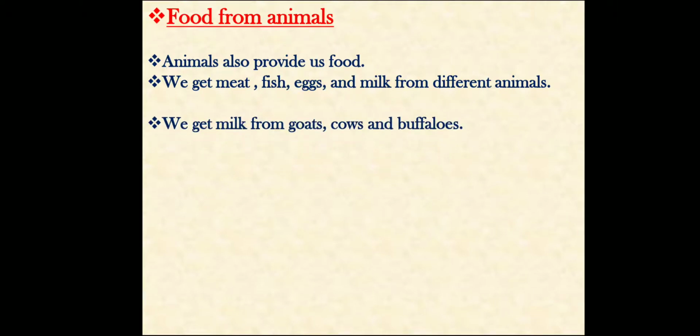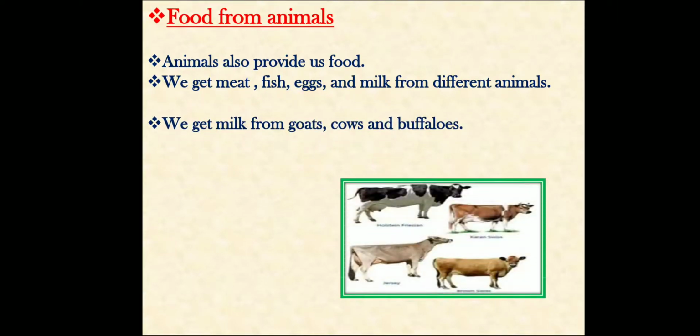Food from animals. They were all the food from plants. Now food from animals. Animals also provide us food. We get meat, fish, eggs and milk from different animals. We get milk from goats, cows and buffaloes.